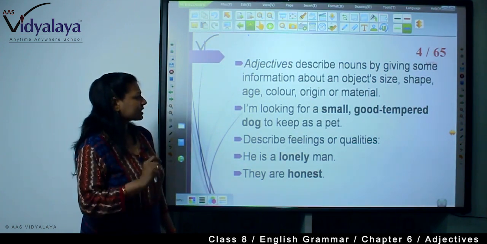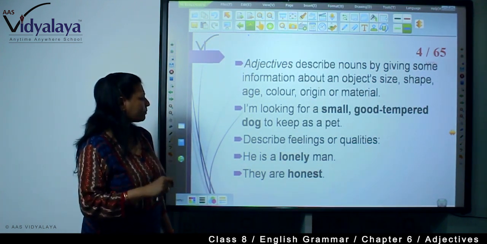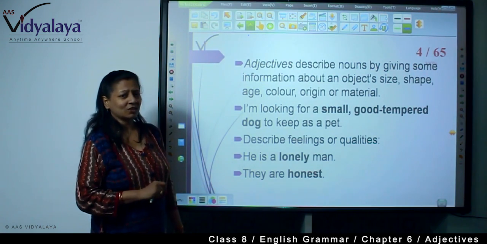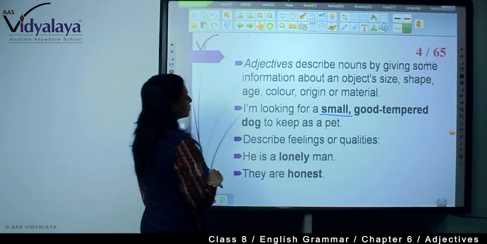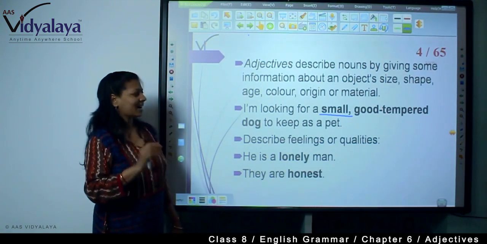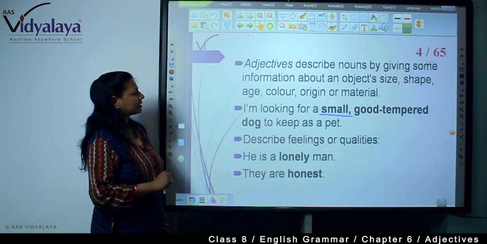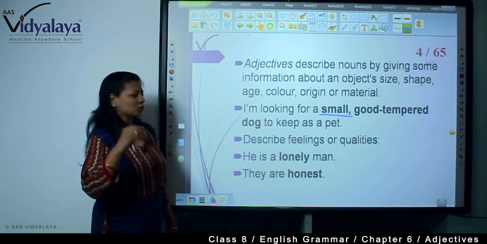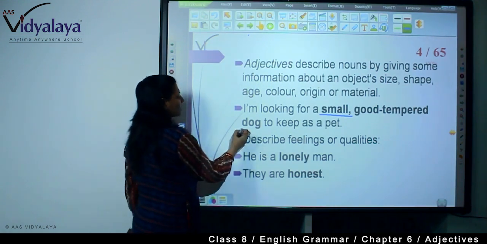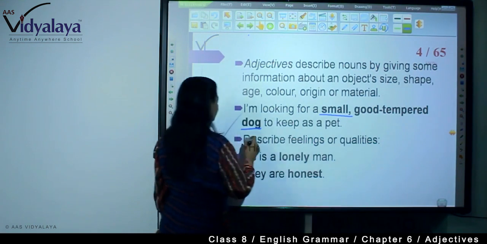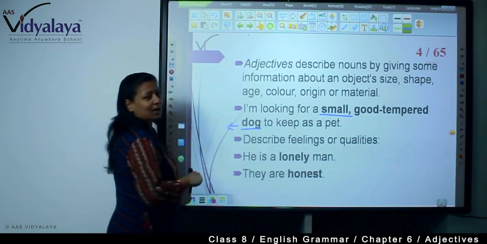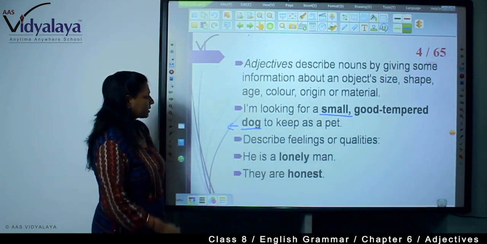I am looking for a small, good-tempered dog to keep as a pet. So small is what? It's a size. Good-tempered, that is its nature. And dog is a common noun. So adjectives are always placed before a noun or pronoun.